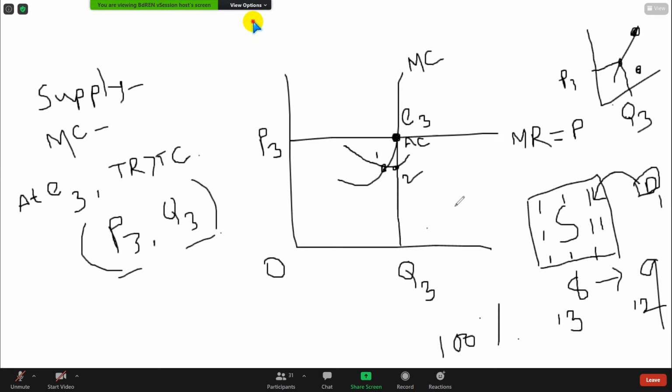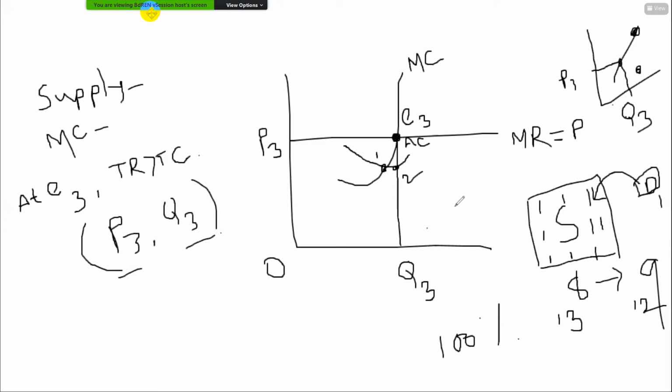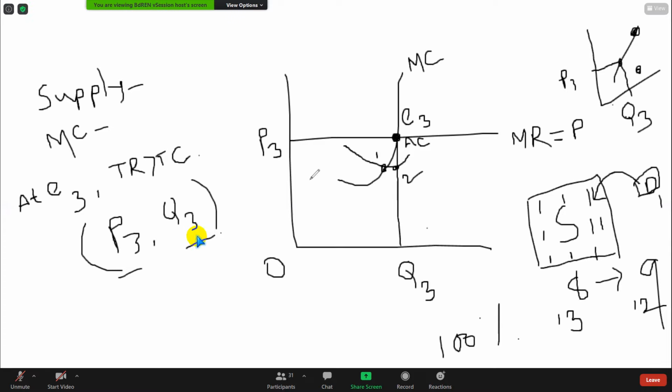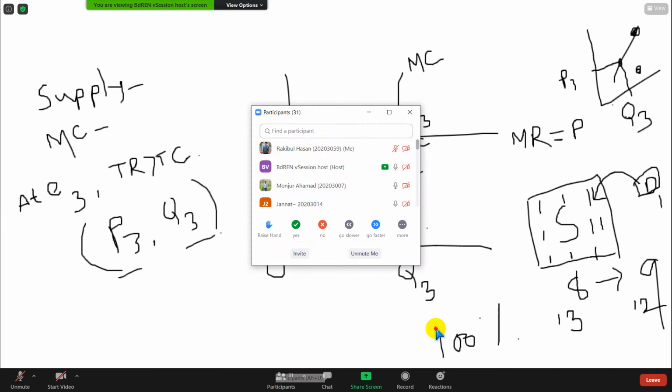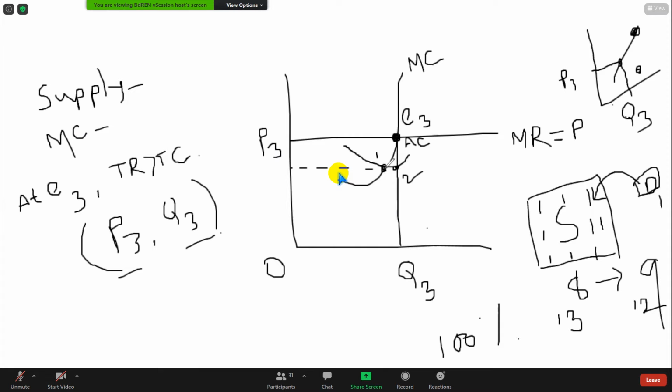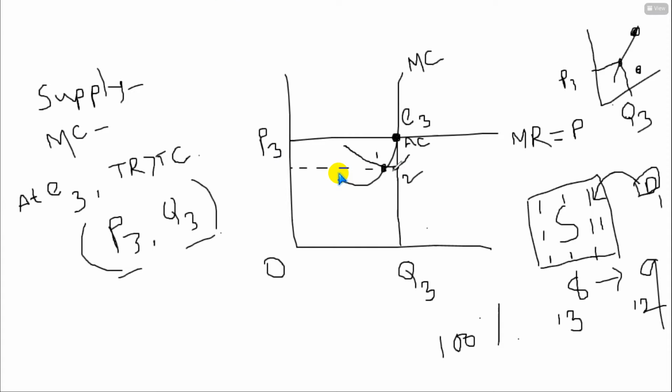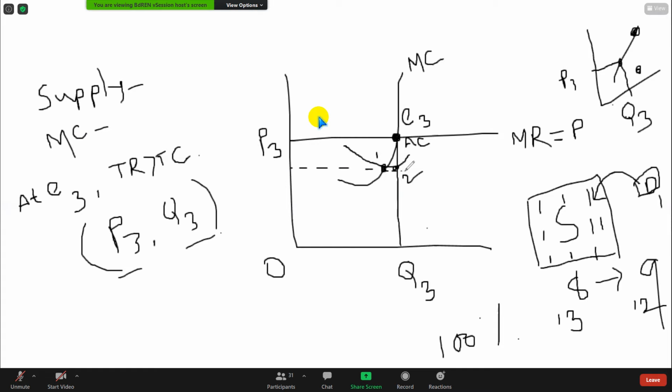Okay. So look, therefore it means what? It means the existing farm profit will decrease. Profit actually comes from where? Profit actually comes from price, isn't it? So look, price decreases. Look, this is the price cap, not this one. This is the new price. Clear or not?